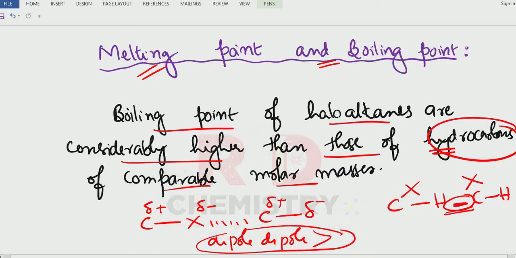If a hydrogen in the hydrocarbon is replaced by bromine, keeping the alkane the same, whose molecular mass is more? The molar mass of the haloalkane is more compared to the simple alkane or hydrocarbon.